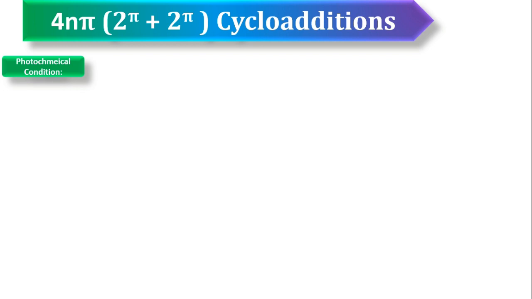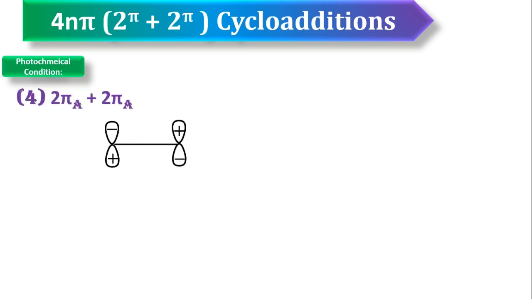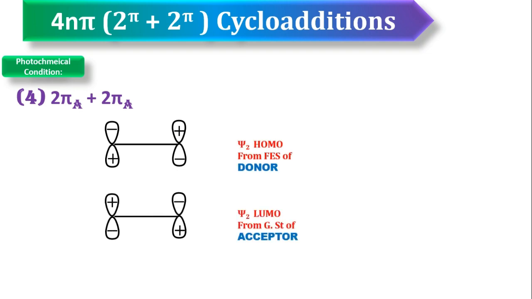The last one, antra antra addition. So now select the HOMO from donor, LUMO from acceptor. Now you see here, friends, the first pi partner is undergoing antra mode of addition, the second pi partner is also undergoing antra mode of addition. You see, this is undergoing antra mode of addition.